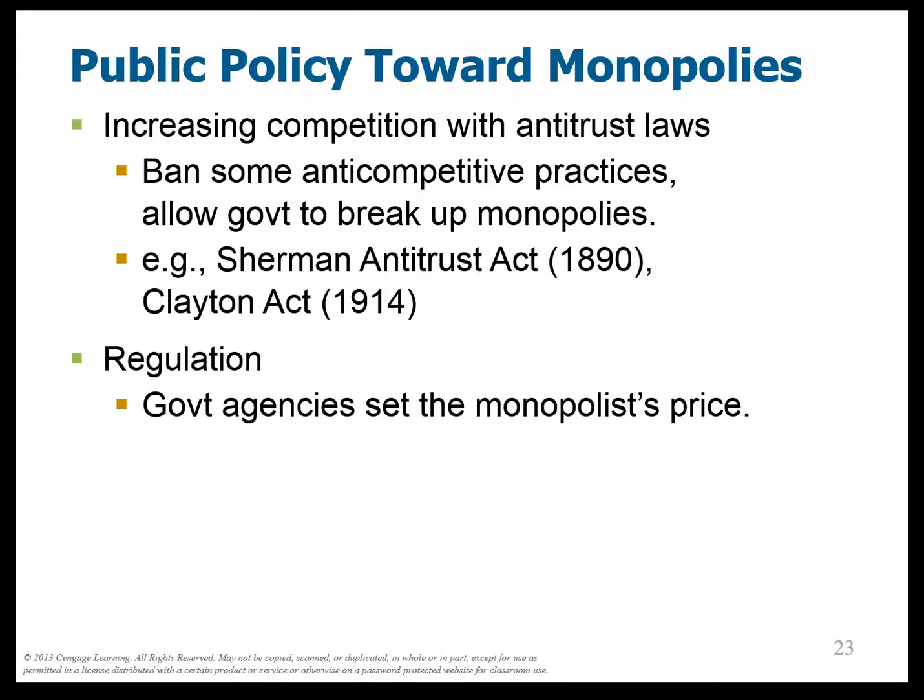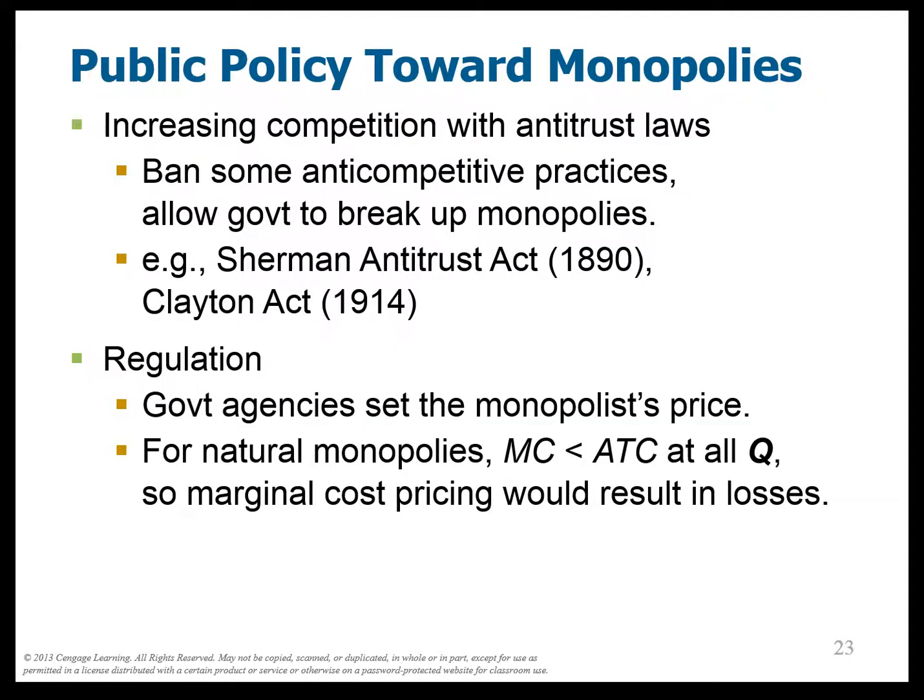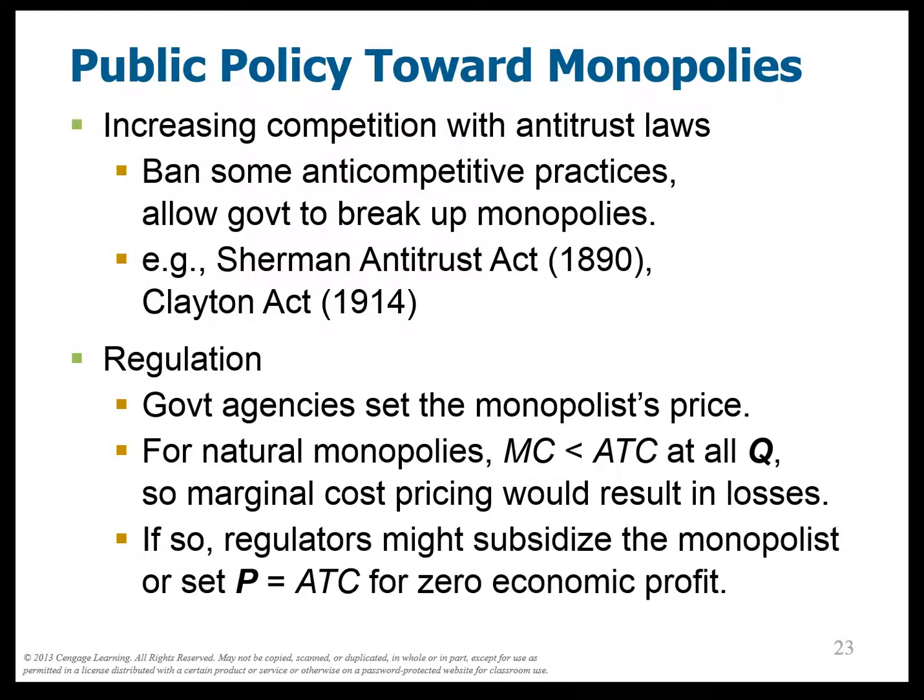The other way to deal with monopolists is just not to let them charge as much as they want to. But the problem is with a natural monopoly, this won't work. Some government agencies think we should set price equal to marginal cost because that's what perfectly competitive firms do. But for natural monopolies the price would be too low, because if price was down here at marginal cost, below average total cost, the firm is always running a loss. So maybe they set price equal to average total cost, for example, to fix that problem.